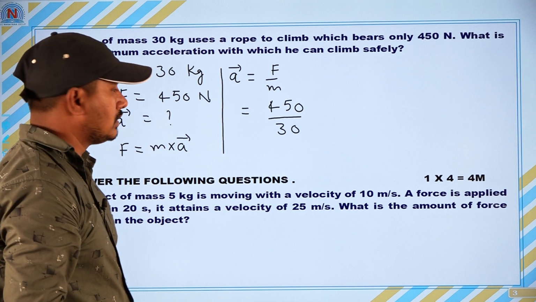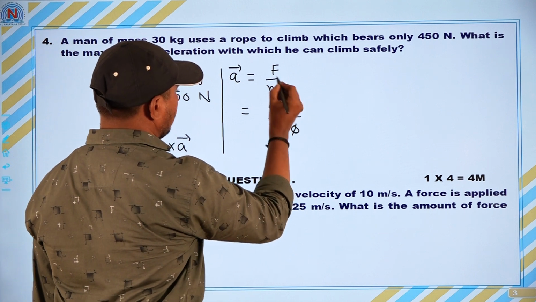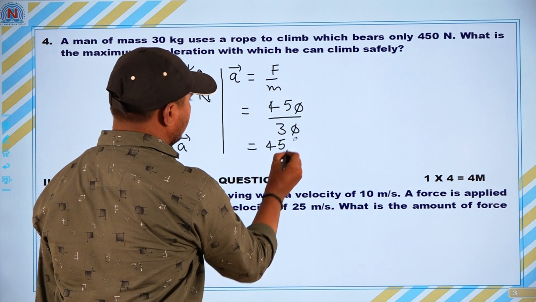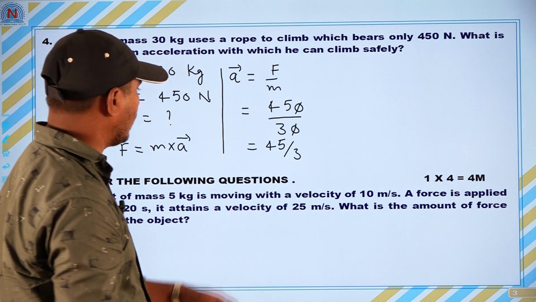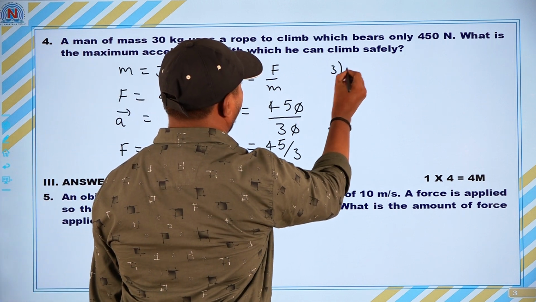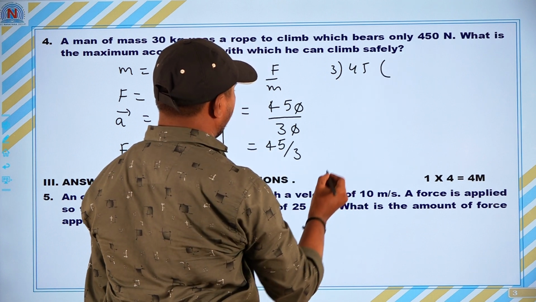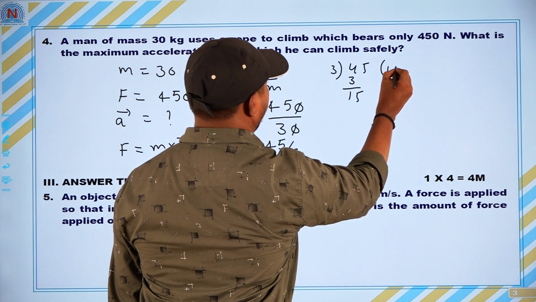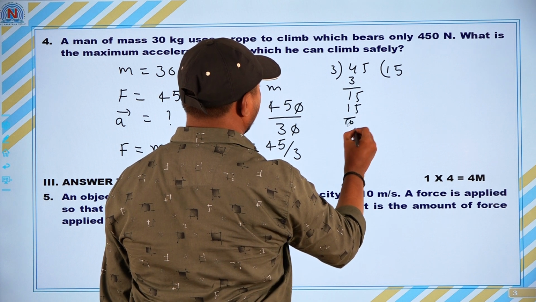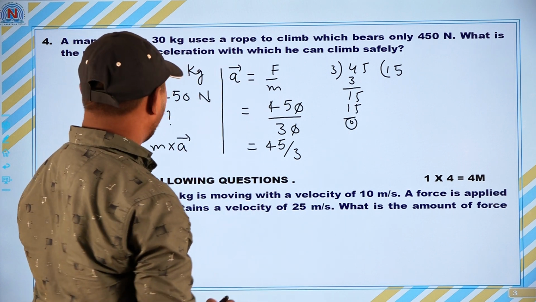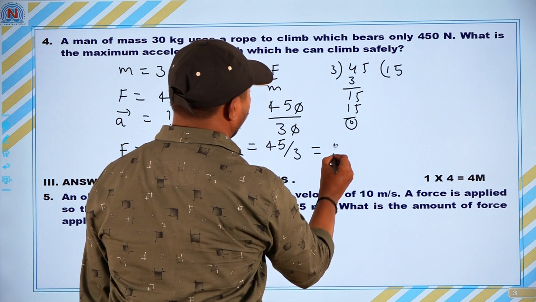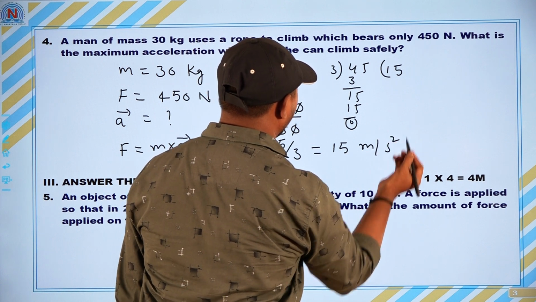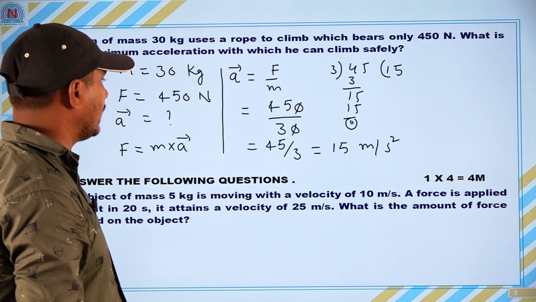So, let us do the cancellation here. 0 cancels. Okay, 45 by 3. This fraction we have to convert to decimals. 3 ones are 3, 3 fives are 15. So, how much are you getting here? 15 meter per second square.